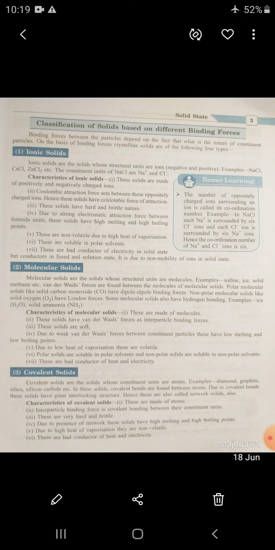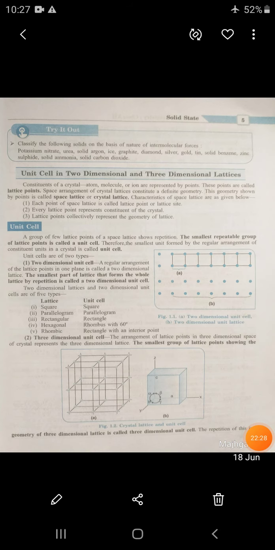So first we are going to do a comparative study of the four types of solid. Dear student, we are going to perform the comparative study between ionic, covalent, molecular and metallic solids. These solids are categorized on the basis of the force of attraction or binding force developed on their constituent